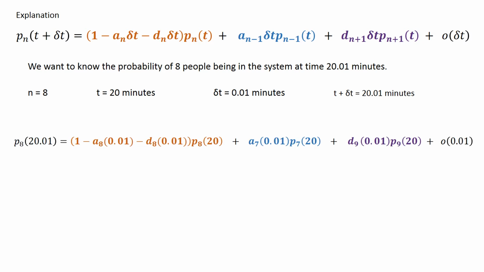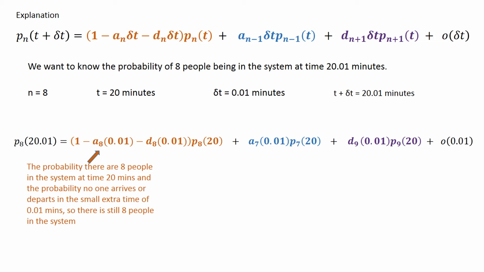So here it is. The probability that there are 8 people in the queuing system at time 20.01 minutes is the probability that there are 8 people in the queuing system at time 20 minutes and that there are no arrivals or departures. The probability that there are 8 people in the system at time 20 minutes, that's this part, P8(20), and the probability that no one arrives or departs in the small extra time of 0.01 minutes. That's this part here. So there is still just 8 people in the system.